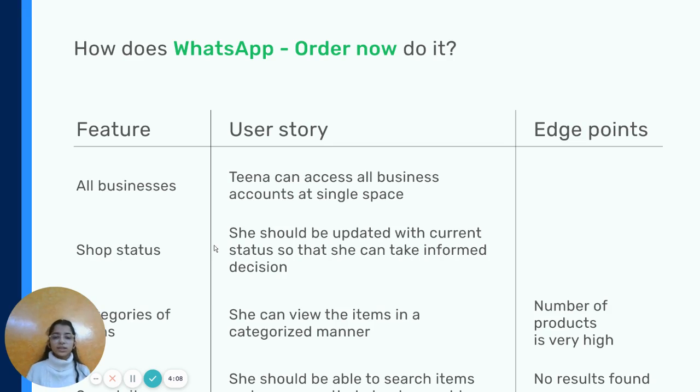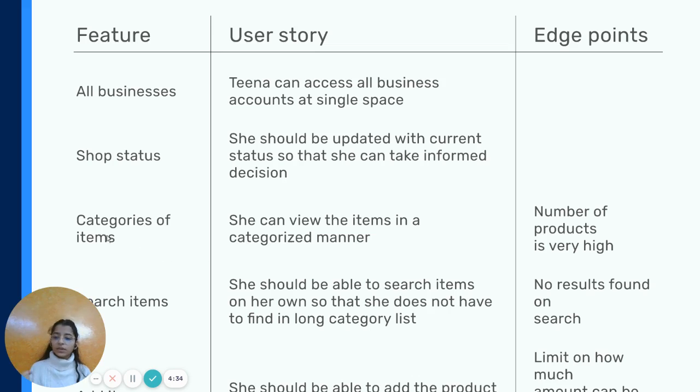So how does WhatsApp Order Now do it? So it is a list of features that WhatsApp Order Now has, and the user stories that all these features have, and the edge points that can be seen in these features. All businesses section where there's a list of all business accounts in the user's contact, and then the shop status, if the shop is open or not.